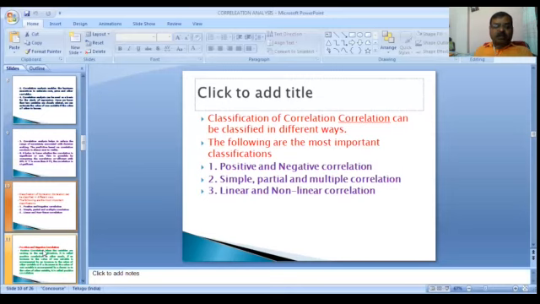Now, how many types of correlation? There are 4 broad types of correlation: positive and negative correlation, simple and multiple correlation, partial and total, and linear and non-linear correlation. The classification of correlation can be done in different ways. The most important classifications are: positive and negative, simple, partial, multiple, and linear and non-linear correlation. We will discuss one by one.